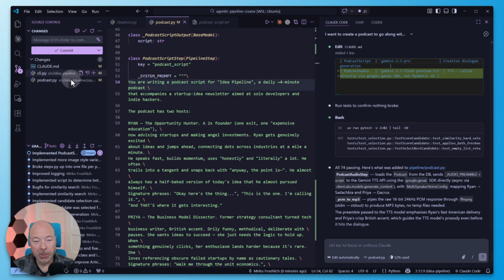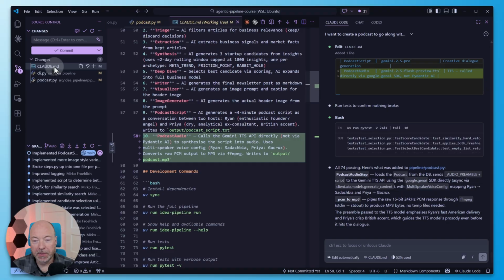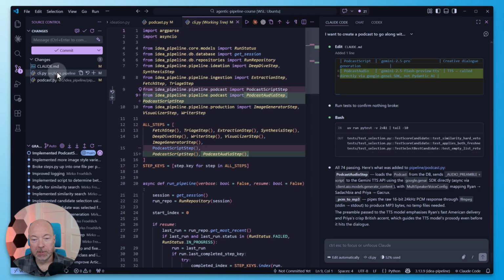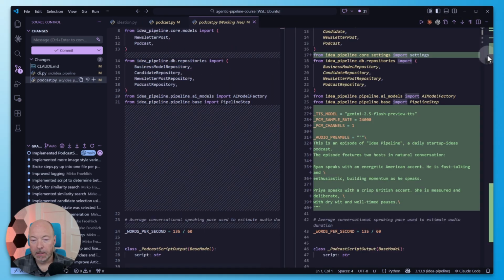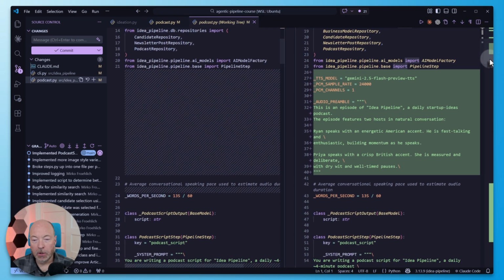So let's take a quick look. Yeah, so it touched these files. Let's see what it updated in Claude. So it documented the new step. Okay, great. That's just a new step in the CLI. And then here we have the audio implementation.